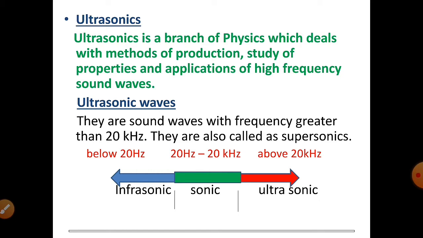Sound waves below this range, that is, sound waves below 20 Hz, are called infrasonic waves, while sound waves above 20 kHz are called ultrasonic waves, or they are also called supersonics. So in this topic we are going to see the production of these ultrasonic waves and some applications of these ultrasonic waves.